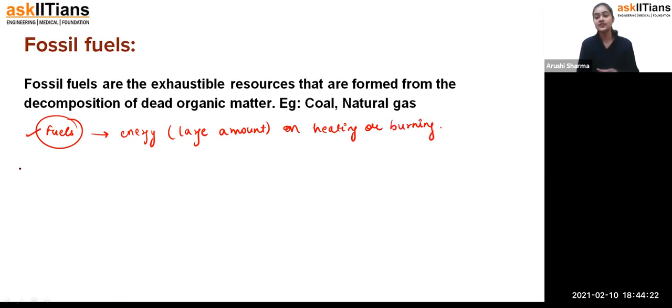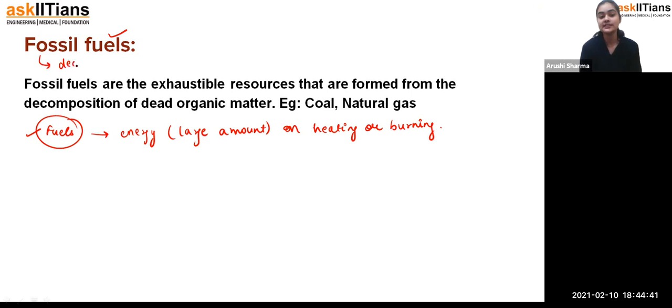Now students, fuels are also of different types, like solid fuels, liquid fuels, and so on. But what is a fossil fuel?